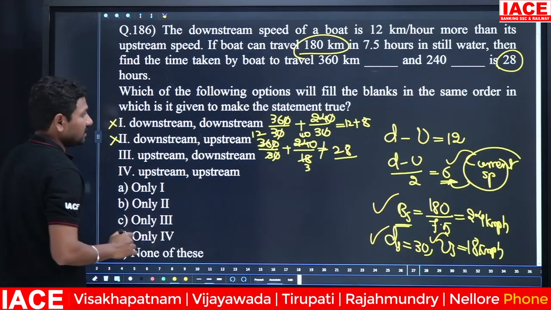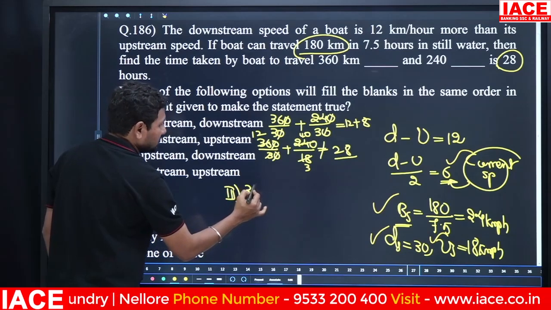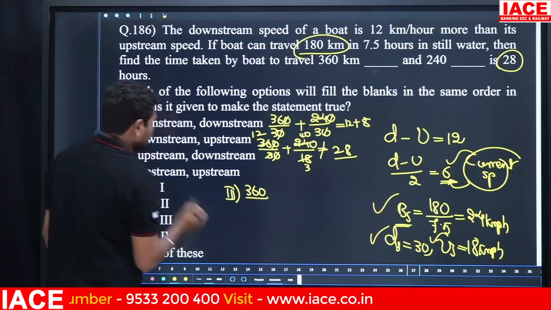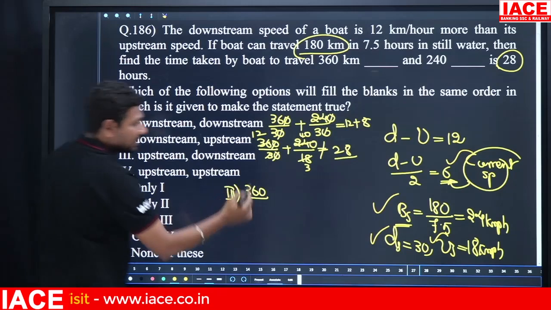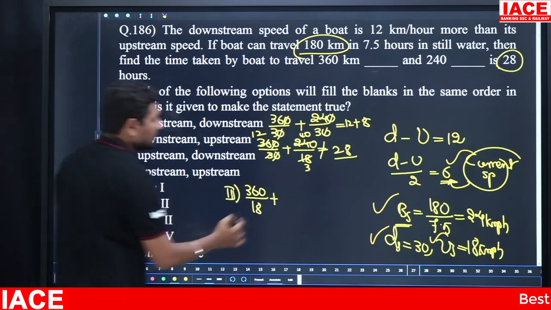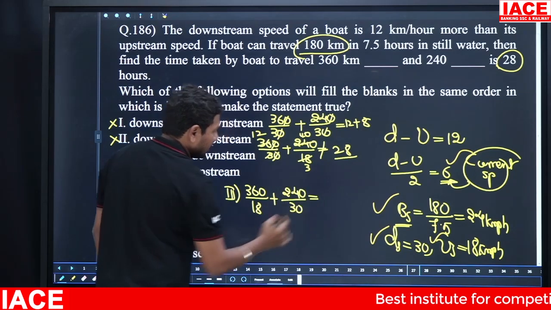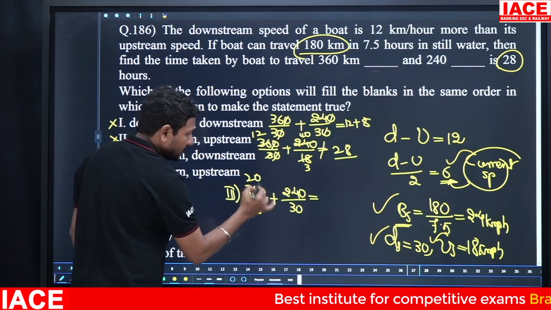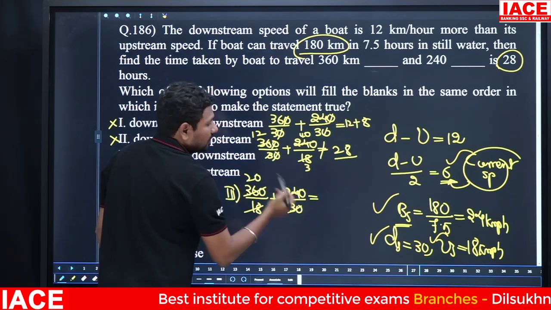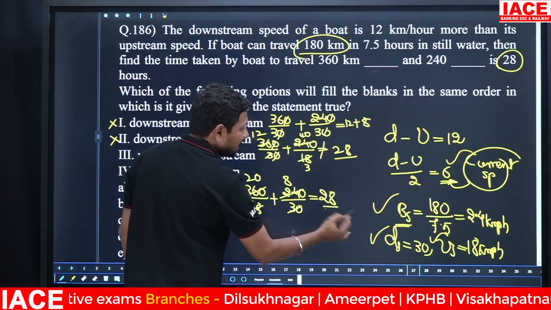Coming to the third statement. 360 first, the upstream case, at 18. Second, downstream, 240 kilometers is covered at 30 kmph. 18 to 360 is 20 times, 30 to 240 is 8 times. 20 plus 8 is equal to 28. LHS is equal to RHS.